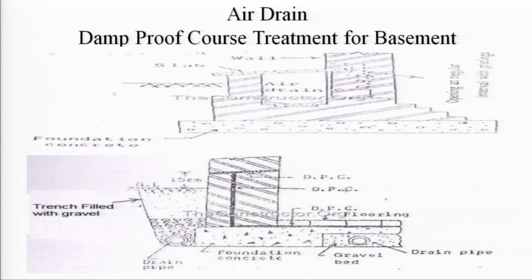This is the DPC laid. Then the trench is filled with gravel. You see here, this is the DPC laid like this, so that water may not come from any side.